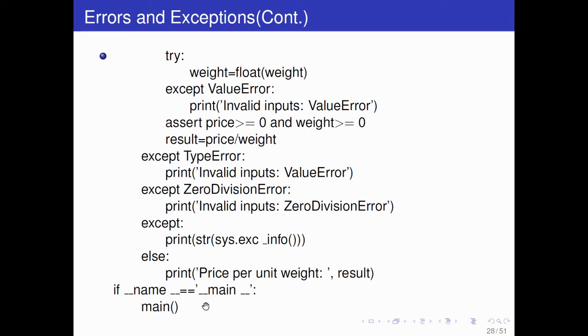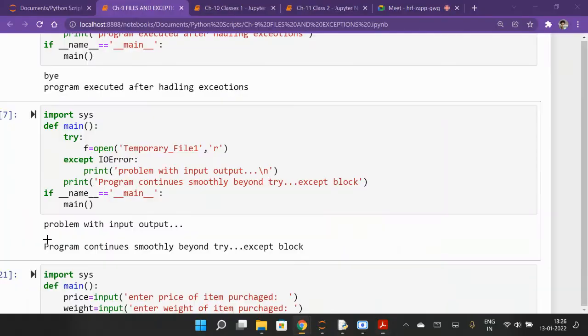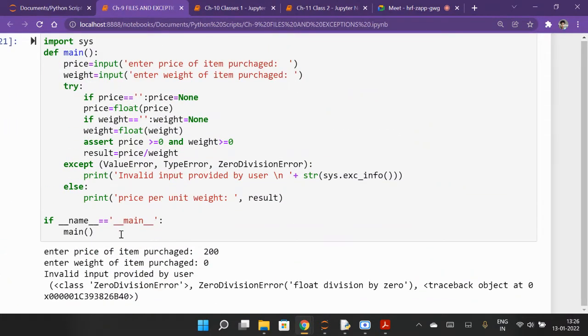So in different cases you can execute it. Only examples we have, and this program is here, same program, you can check.